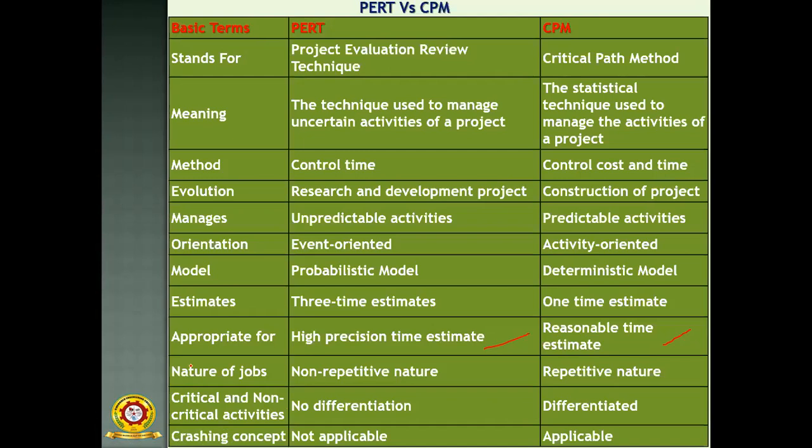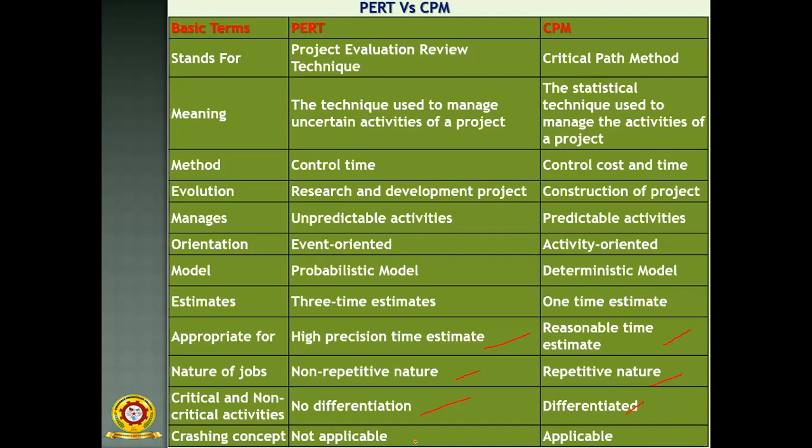Then after that, the nature of the job. PERT is for non-repetitive jobs, and in the CPM model there are repetitive things. Then critical and non-critical activities: in PERT there is no differentiation between critical and non-critical activities, but in CPM they are differentiated.